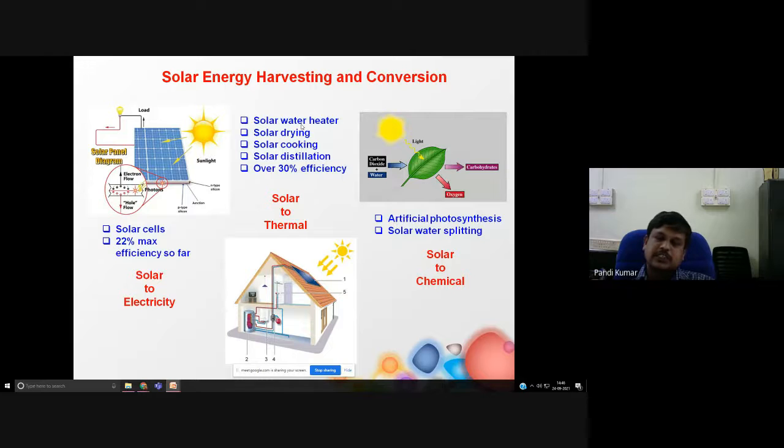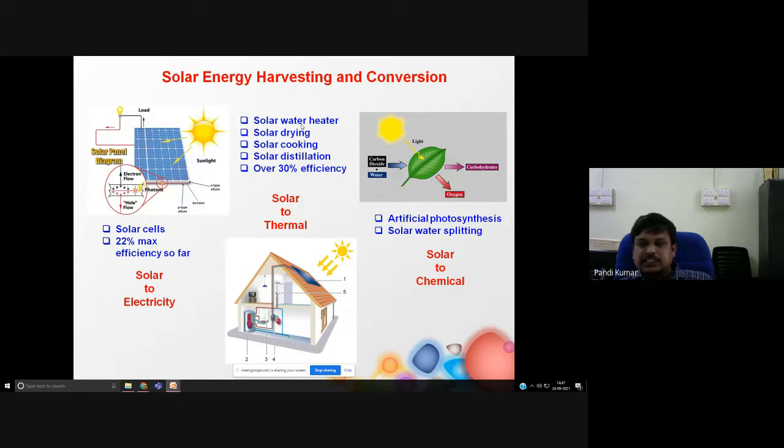The last one is visible light. The visible light will absorb the incident photon, then it will be converted to chemical energy. That means the solar energy is transferred as chemical energy. The typical example is artificial photosynthesis. Especially if you take water, add some catalyst and expose it to sunlight, the water will break into hydrogen and oxygen.